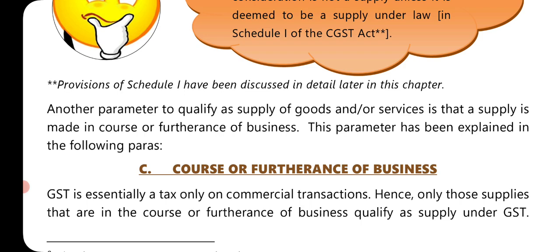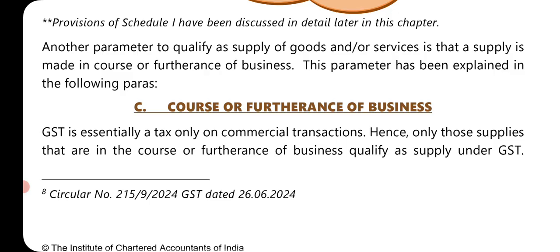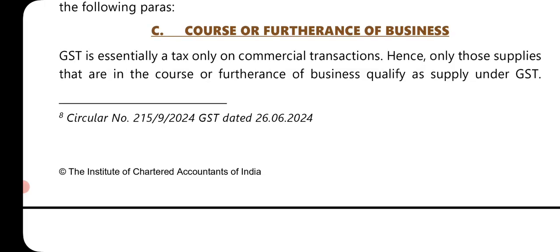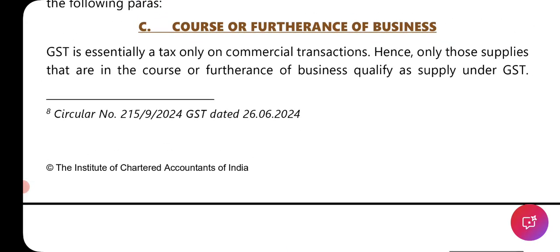Another parameter to qualify as supply of goods and or services is that a supply is made in the course or furtherance of business. This parameter has been explained in the following para. So, course or furtherance of business. Until now we are just learning the supply definition part. All the things are bifurcated, and each word of the definition has been explained in a detailed manner.